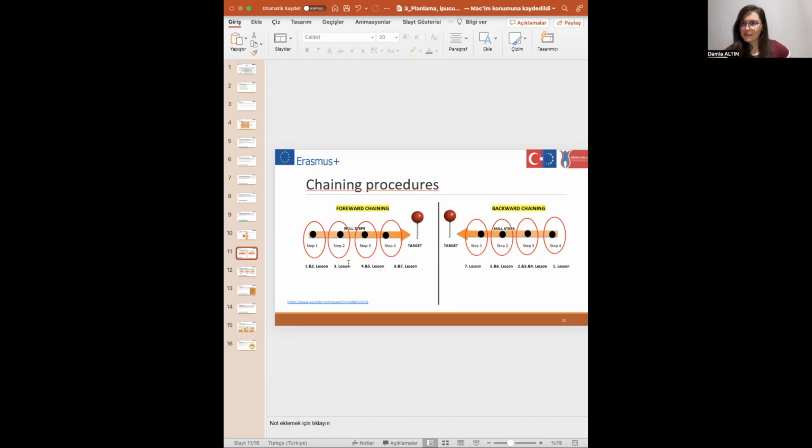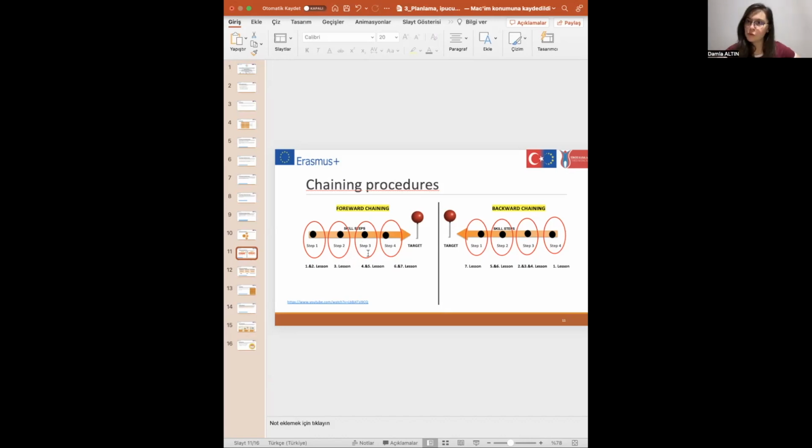Let's say that in the next lesson, the fourth lesson, you don't give any prompt for step one and step two. When it comes to step three, this is your aim for this lesson.